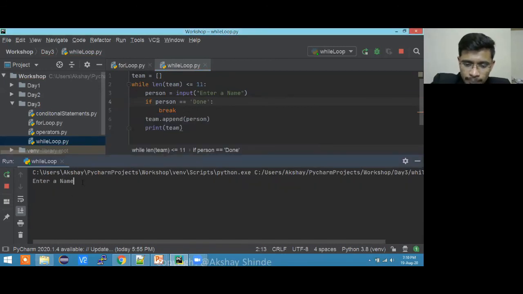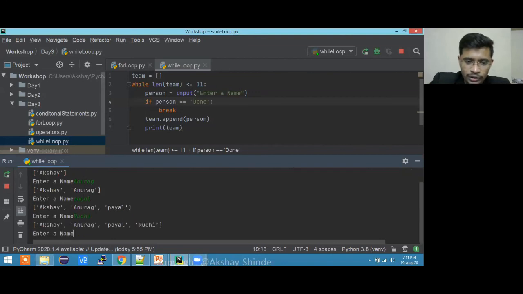Yeah. Enter a name. So the name will be Akshay. Here we go. Now see, it has printed my array. And now I'm going to put the next name. Let me check who is there in chat. We have Anurag, Payal, Ruchi. Anurag, this is the second name. We have Payal, this is the third name. And we have Ruchi. Okay, so this is the team which I want to go with, right?